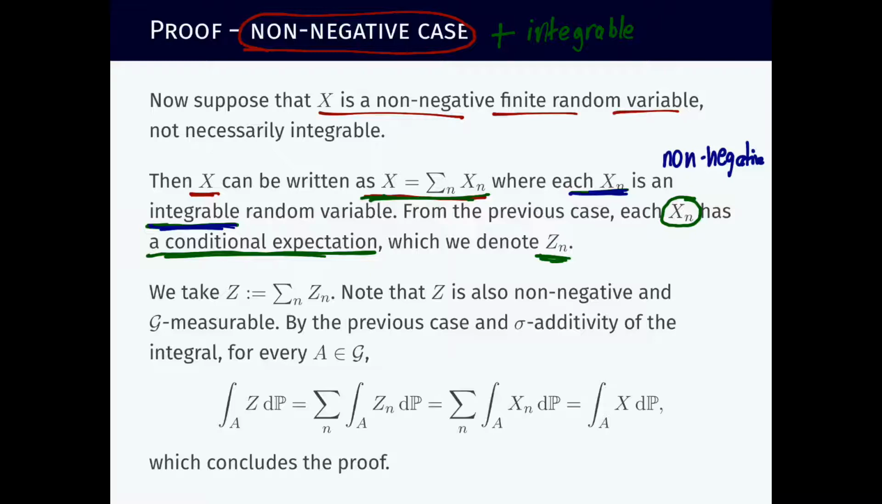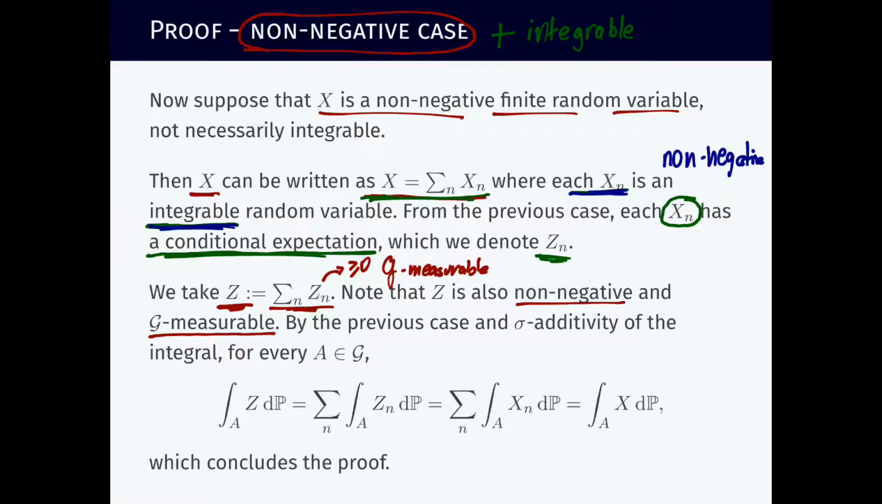And we're going to define Z. We are in the proof now. We want to prove existence of Z satisfying two properties. We're going to explicitly define Z to be the sum of these conditional expectations of each of these little components of X. And note that Z is also non-negative and is also G measurable. Why? Because each of these Z_n's is non-negative and G measurable, so we can add them, and when we add them, they're still G measurable.